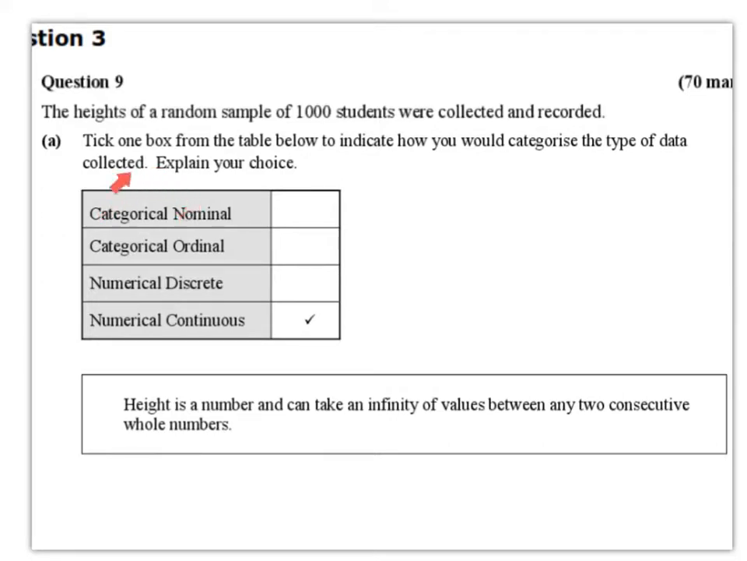Categorical nominal data is also word data because categorical is word data, but nominal has no order. So if you asked the students in a class what their favourite food was, someone might say Chinese, another person might say pizza, another person might say chocolate. So that's word data, but there's no order to it. So categorical data, word data, numerical data, number data, and height is definitely continuous data because it can take any value. So our explanation, height is a number, so numerical data, and can take an infinity of values between any 2 consecutive whole numbers.